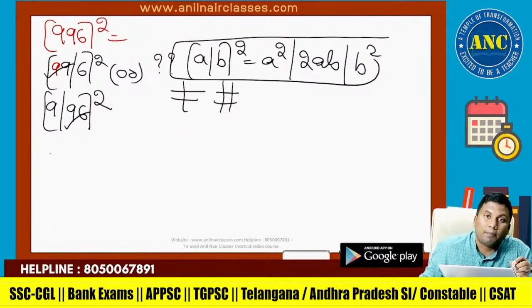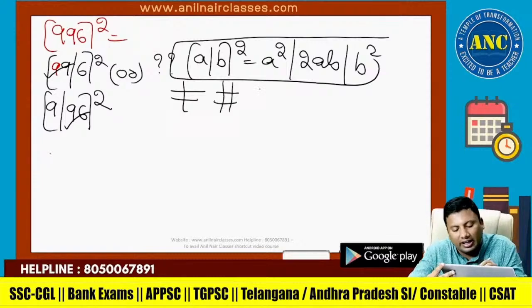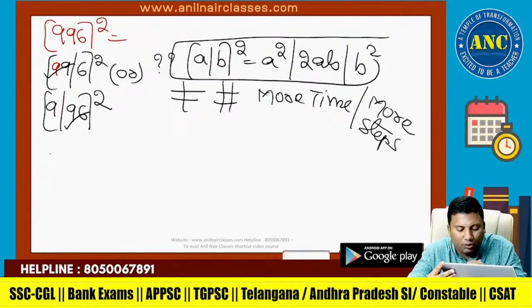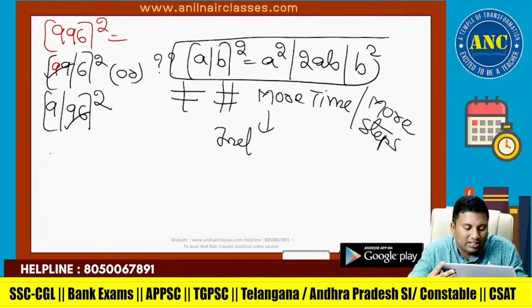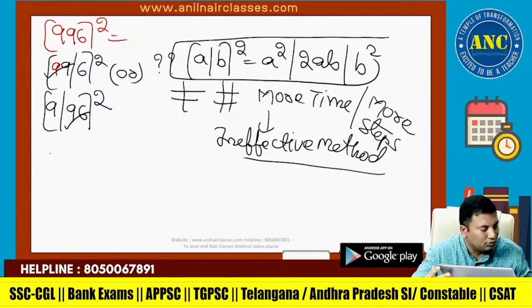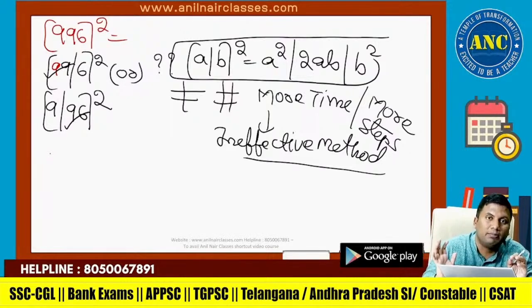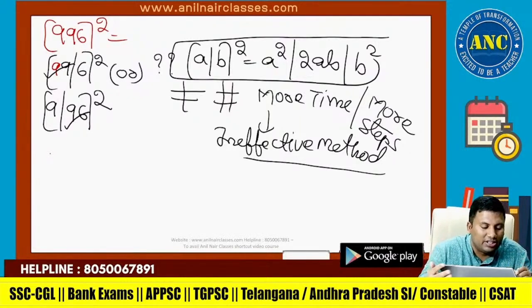If I use a plus b whole square for 99 with 6 or 9 with 96, doing this method will take more time and more steps. Anything which takes more time and more steps, for us it is an ineffective method. So method 2. Method 1 is a plus b whole square for a 2-digit number, and a plus b whole square for a 3-digit number.